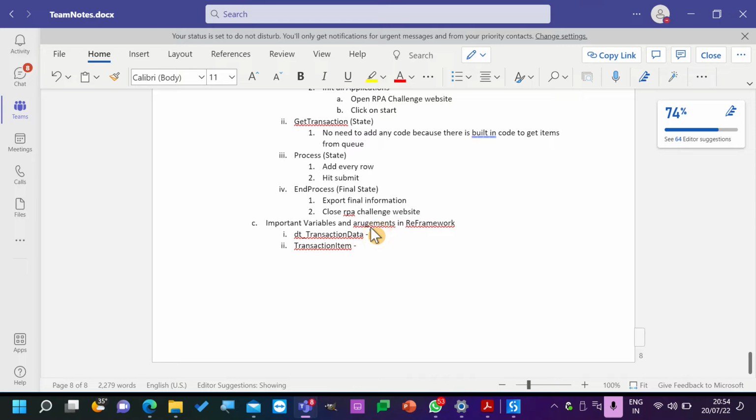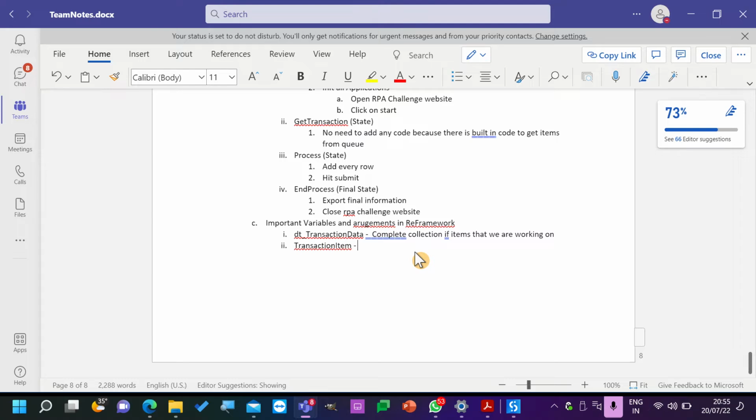So this is a complete collection of items that we are working on. Okay, so complete transaction data is the collection of items that we are working on. And what is transaction item? It will count how many transactions completed.